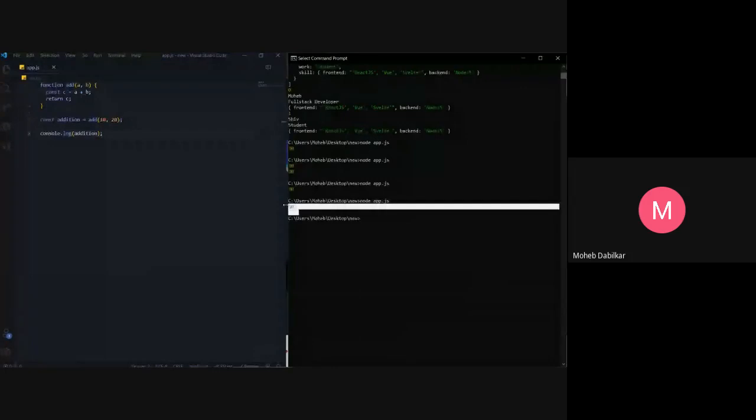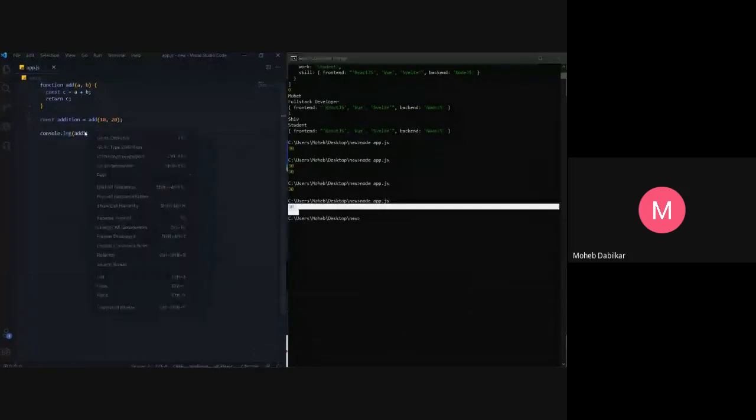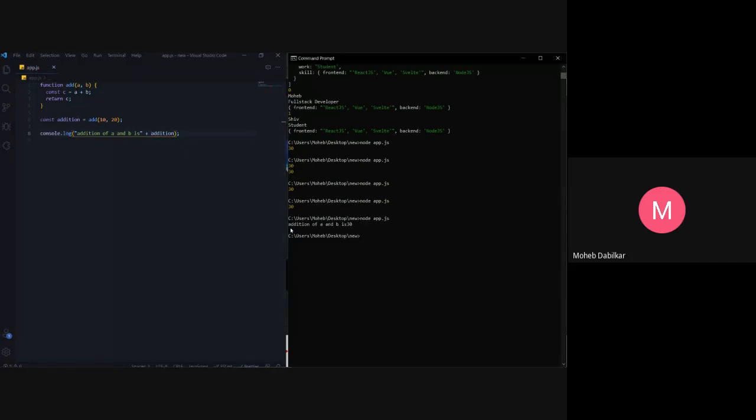So you see this 30 over here. Why do I do it like this? Let's make it a bit beautiful. I don't like it like this myself. Addition of A and B is, plus addition. Okay. So if I do this, see, addition of A and B is 30.